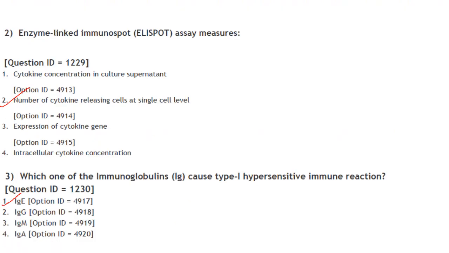Then enzyme linked immunospot, ELISpot, assay measures. So enzyme linked immunospot assay is a sensitive method for quantification of the number of cytokine secreting cells.